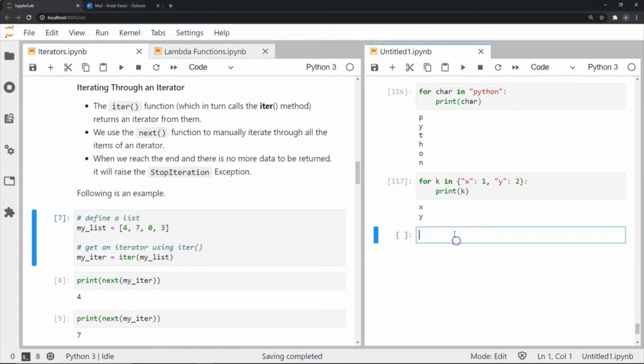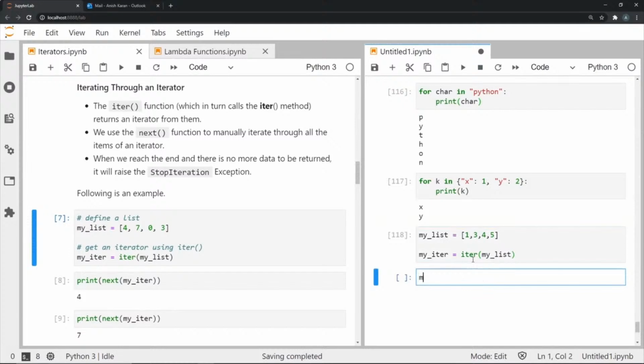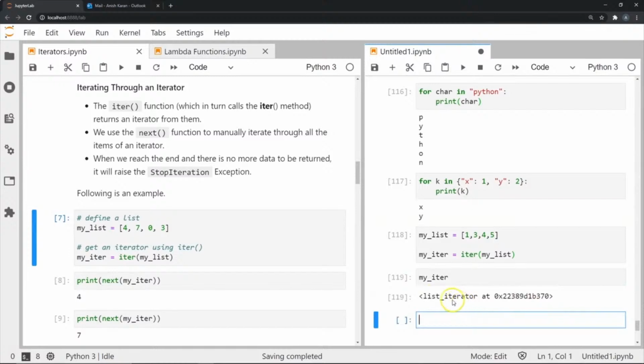So as an example, I will create a list where I will store some simple values, integers 1, 3, 4, 5. I'm going to create an iterator out of this where I will use the iter function, and I'm going to say this is called my_iter, and I'm going to pass my list in this. Now if you see what is my_iter, it should be a list iterator at a particular memory location.